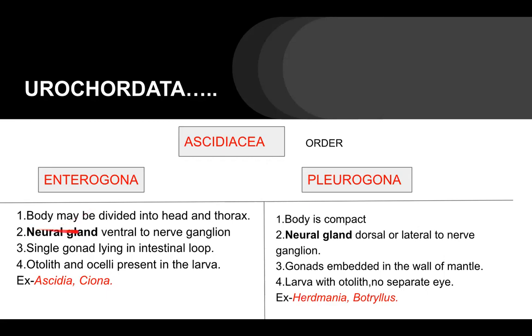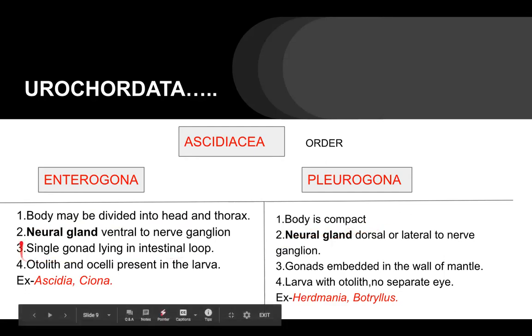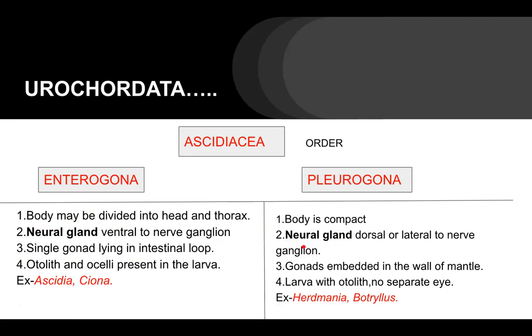Here, the body may be divided into head and thorax. In the other, the body is compact, no body division is there. Now, neural gland ventral to the nerve ganglion. Here, in case of Pleurogona, neural gland dorsal or lateral to the nerve ganglion. Now, single gonad, as I just told you for Enterogona. Single gonad lying in intestinal loop. That's why I think the order's name is Enterogona.